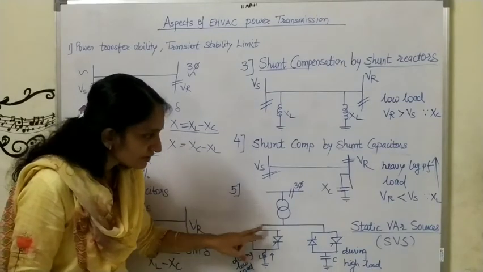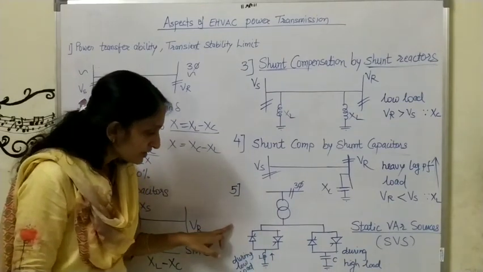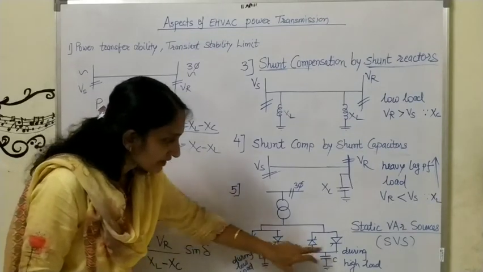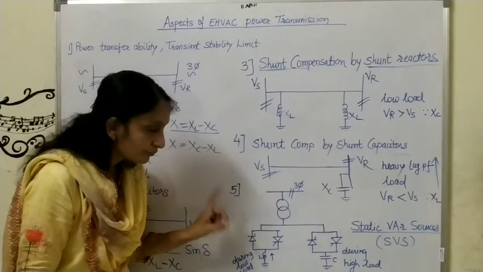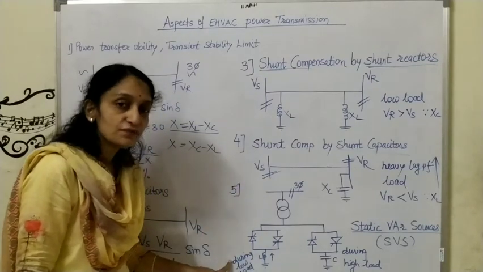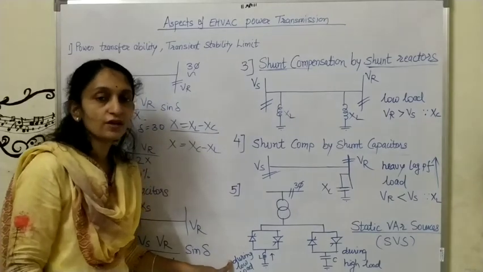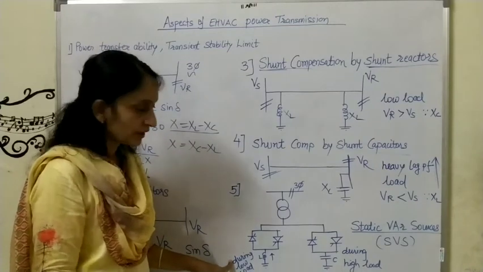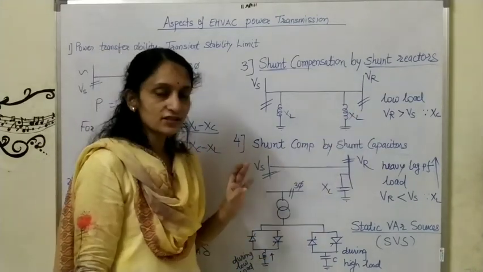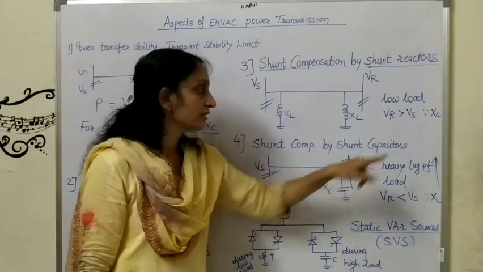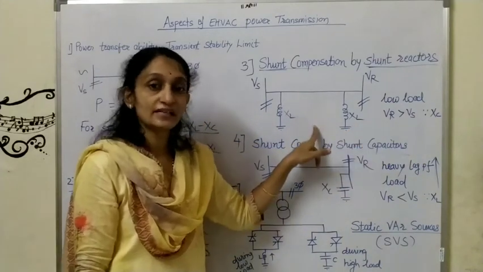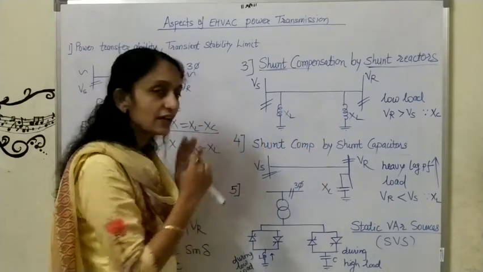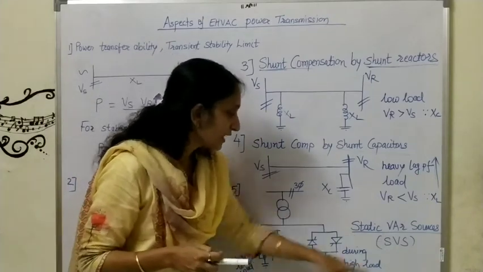See, look at this. Here actually we are using static VAR sources. What these sources are doing, in this part you can check that these are thyristors. Okay. If the effect of XL is more, which happens when heavy load is there, then we need to add XC. If low load is there, because of the effect of XC, we need to add XL there. Okay. So the requirement will depend on the condition. In that case we will use a static VAR source.